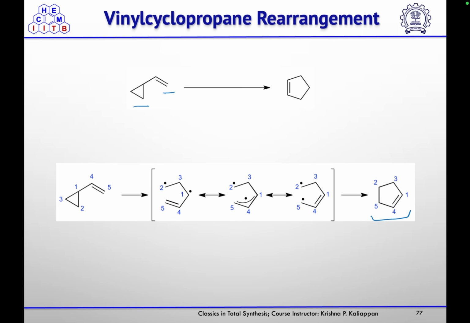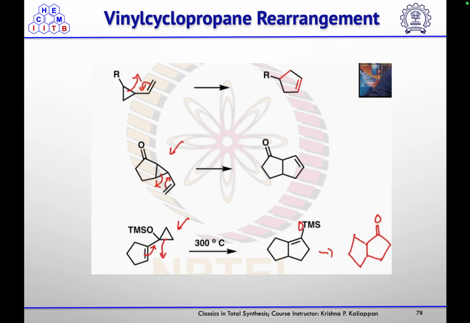So first, this 1,3 diradical will form from the cyclopropane by homolytic cleavage of this bond, and then it will undergo isomerization with this pi bond to form the 2,5 diradical, which will combine with each other to form this cyclopentene. So the vinyl cyclopropane rearrangement is used for the synthesis of 5 membered ring.